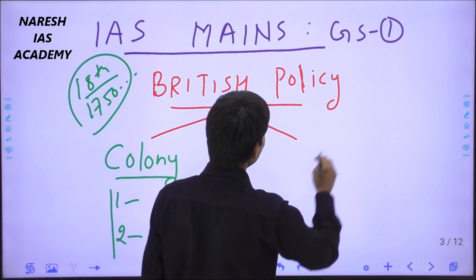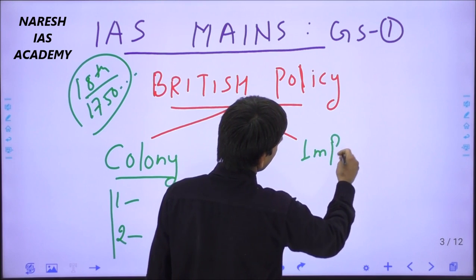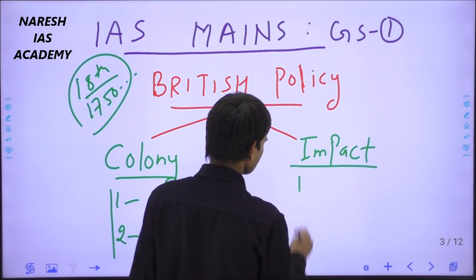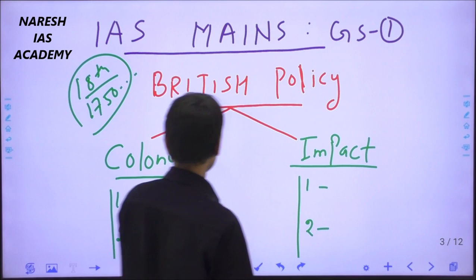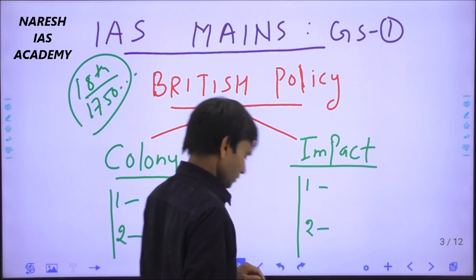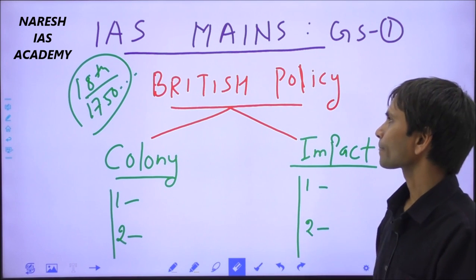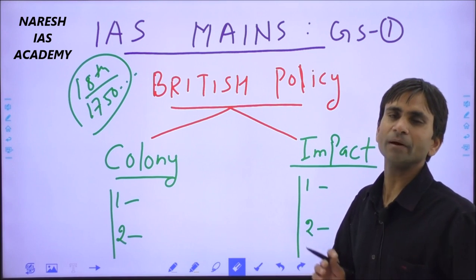Second, the impact of the British economic policy. I am taking only the economic aspect of these policies, okay. So you should analyze the topic in this way. First, you have to mention how India became a British colony.